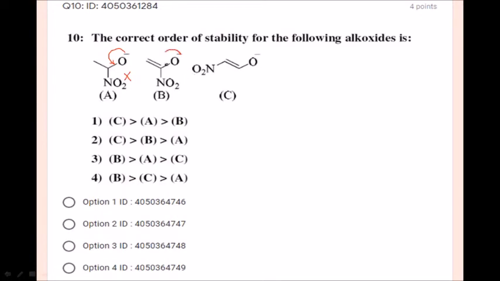Yes, it can move like this. If I move this O minus to form the C double bond O, the other double bond can form a carbanion, C minus. But among O minus and C minus, which is more stable? O minus is more stable. So resonance is possible, but this C minus or carbanion is not that favorable. Let us see compound C.